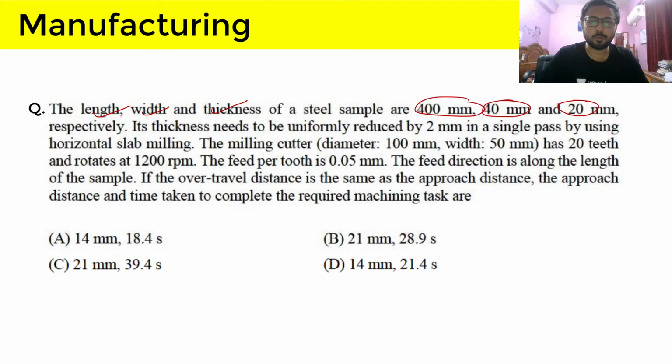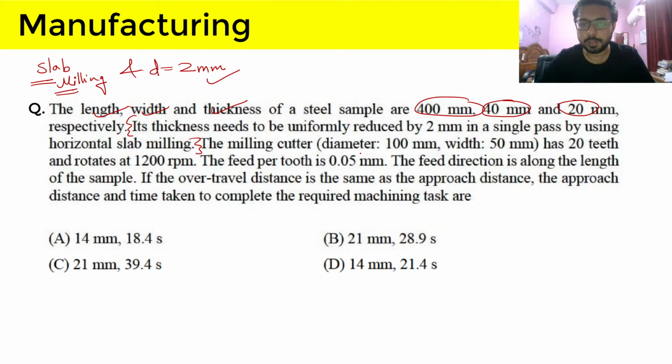Thickness needs to be uniformly reduced by 2 mm in a single pass by using horizontal slab milling. So in this line, we got two pieces of information which are very important to solve this question. First of all, this is a case of slab milling, and secondly, the depth of cut is equal to 2 mm.